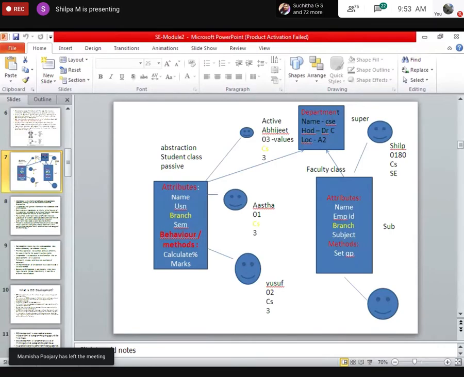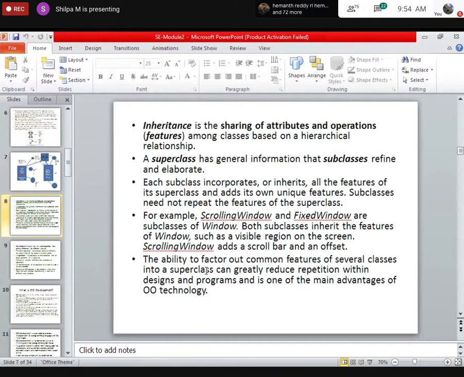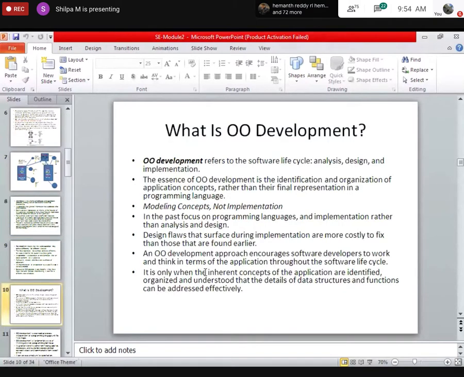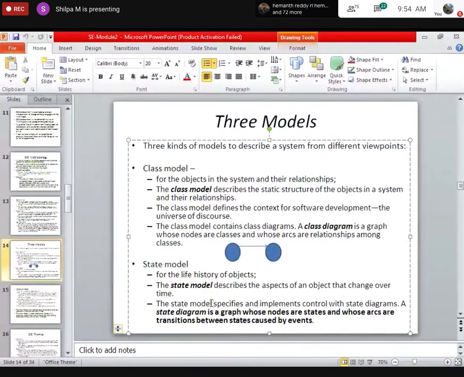Student. Okay. So a student is an object here. Now, any other object apart from that, Anaga? Okay, I will take your example only.